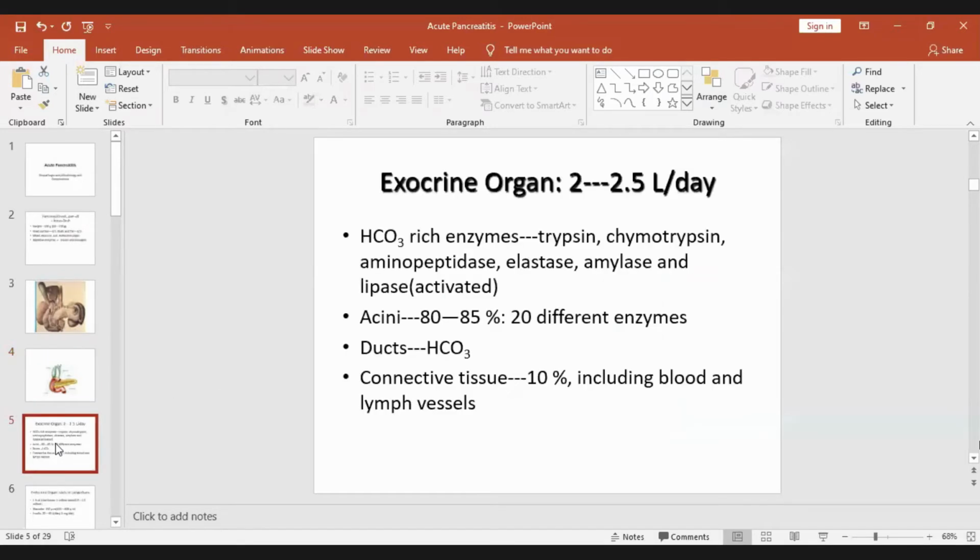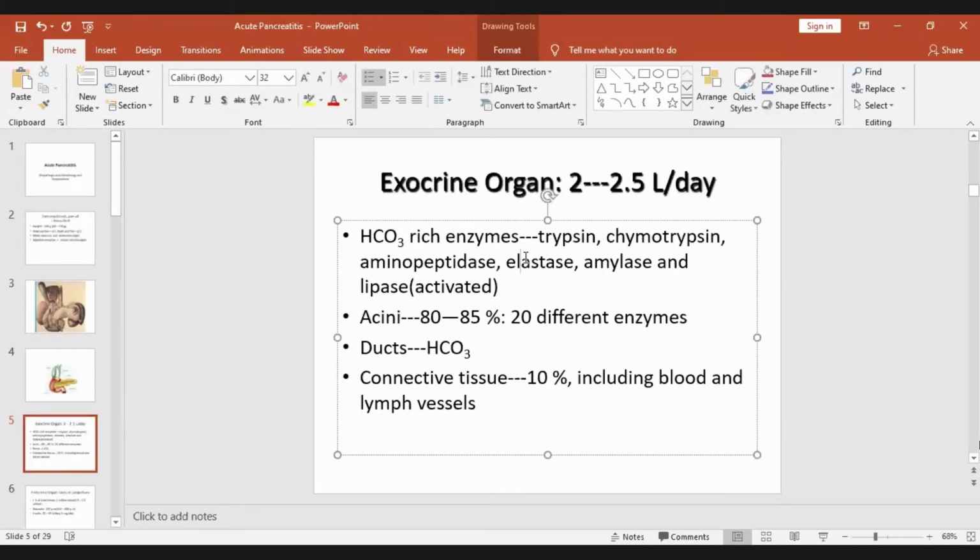Now, as an exocrine organ, it secretes 2 to 2.5 liters a day of secretion. That is bicarbonate-rich fluid with enzymes: trypsin, chymotrypsin, aminopeptidase, elastase, amylase, and lipase. These are important because when we talk about acute pancreatitis, these enzymes will cause damage to the pancreas. 80 to 85% is acini, which secrete about 20 different enzymes, the ducts secrete bicarbonate, and connective tissue is 10%.